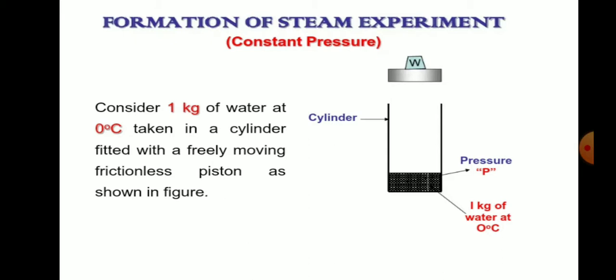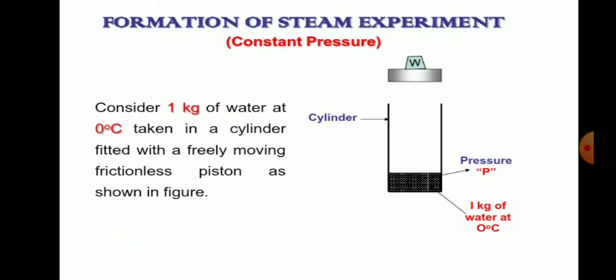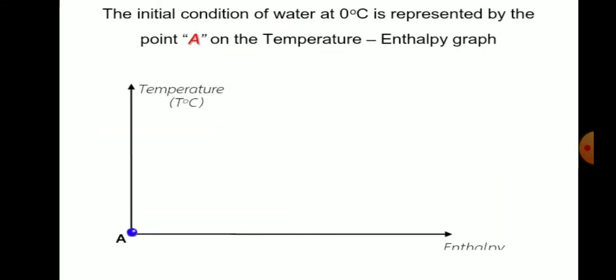At 0 degrees centigrade the water will be at the ice stage. The initial condition of water at 0 degrees centigrade is represented by a point A on the temperature versus enthalpy diagram. You can see the temperature on the y-axis and enthalpy on the x-axis. The temperature is 0 and the enthalpy, that is heat content, is also 0.